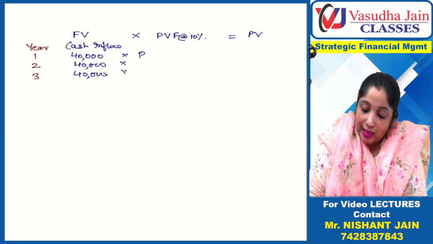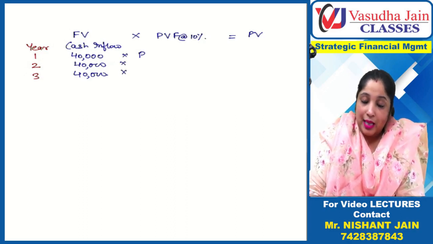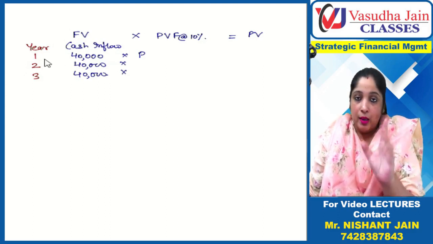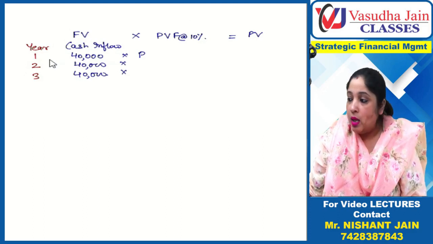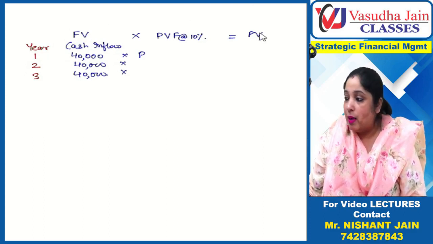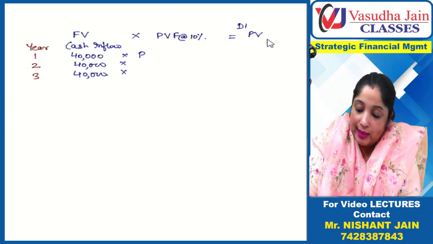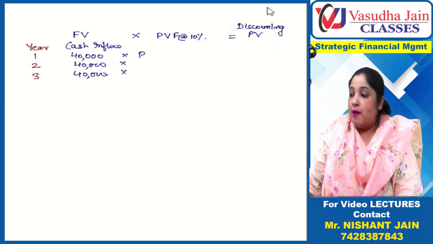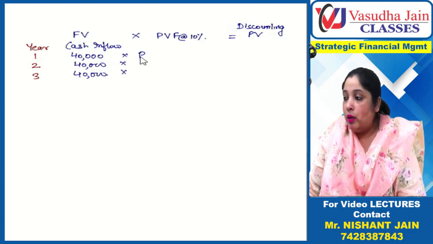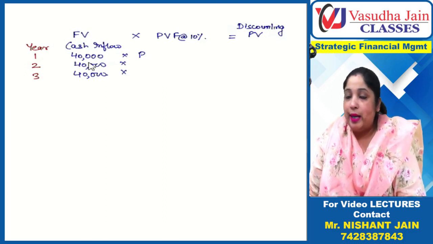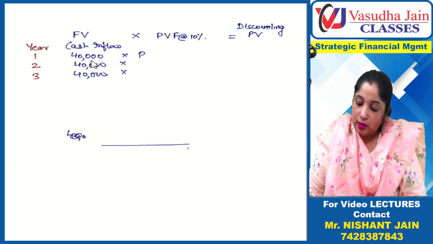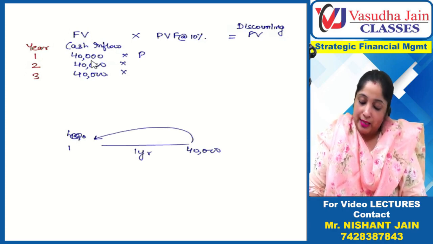Now I have to multiply these future inflows. This first future cash inflow is coming after 1 year. After 1 year I will get 40,000. Let me discount this. Since I am computing present value, this process is called discounting. I am going to discount 40,000 at the rate of 10%. Basically I am trying to find out its present value, of the 40,000 I will be getting after 1 year.